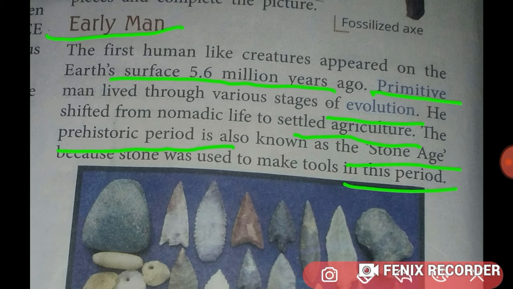So children, the Stone Age is divided into three categories. First one is Paleolithic, it means Old Stone Age. Second one is Mesolithic Age, means Middle Stone Age. Third one is Neolithic Stone Age, it means New Stone Age. Understood?